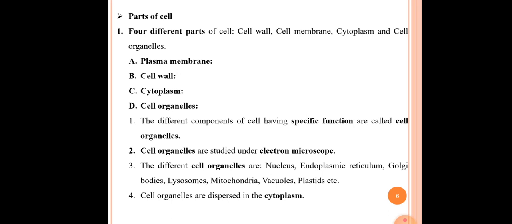After that, the third point is the different cell organelles in the cell. The different cell organelles are nucleus, endoplasmic reticulum, Golgi bodies, lysosomes, mitochondria, vacuoles, and plastids. These are the various cell organelles found in the cell. The fourth point here is cell organelles are dispersed in cytoplasm. The jelly-like fluid present inside the cell is called cytoplasm, and all the cell organelles are dispersed or found in the cytoplasm only.